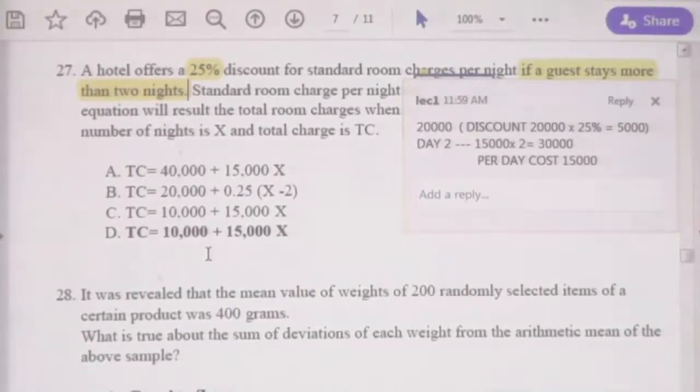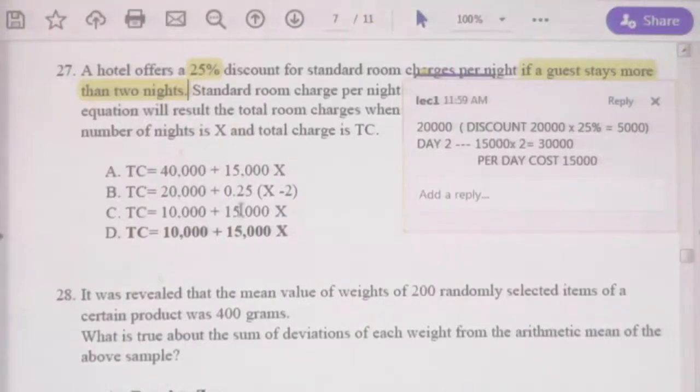Without the discount it should be 20,000 into 3, that is 60,000, but he received 25% discount, so that would be 45,000.